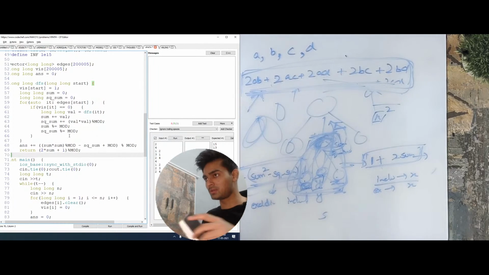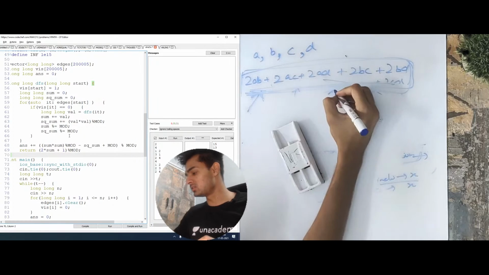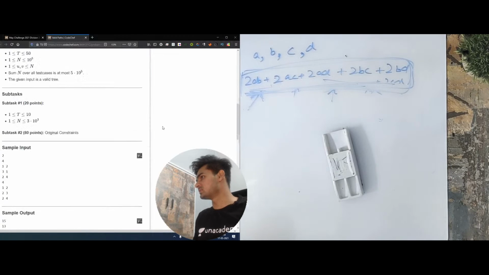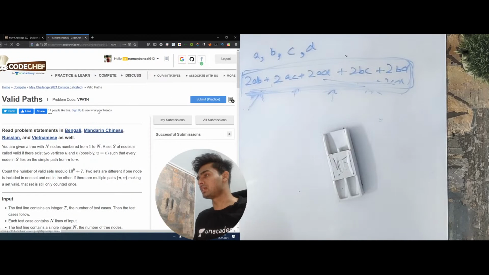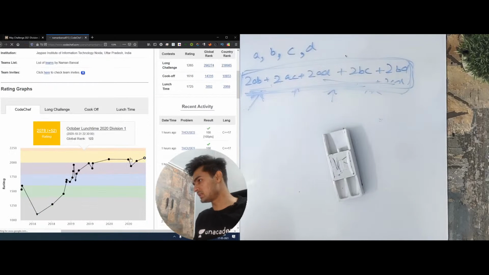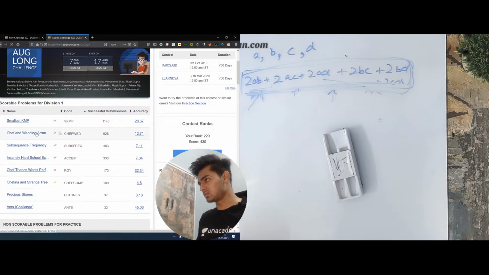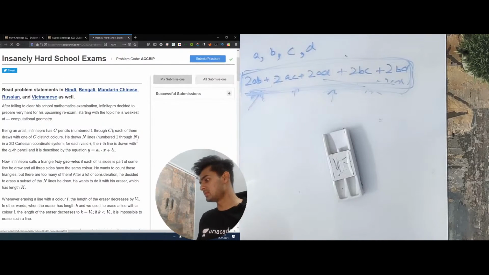This is the beauty of long challenges, I would say, because this is something which I did not know 6 months back, and I can even show that to you. I remember there was a problem related to triangles in some long challenge. If I go to my own long challenge, the last one that I gave in August 2020, this was the question, insanely hard. It is related to triangles, and if I show you my code, I did this exact thing.